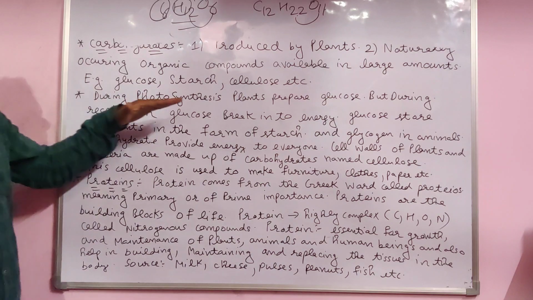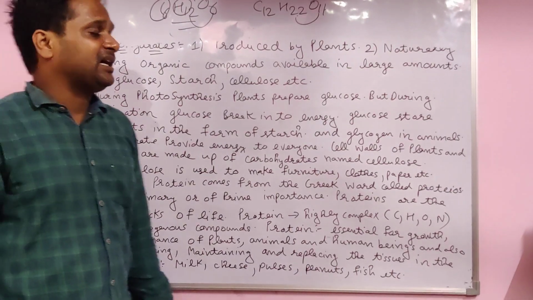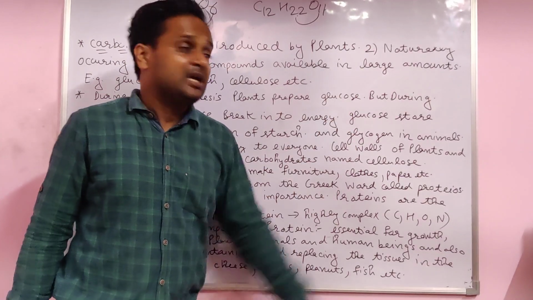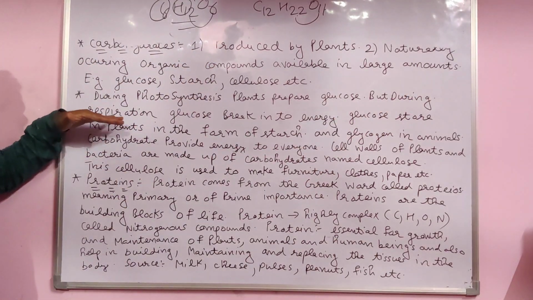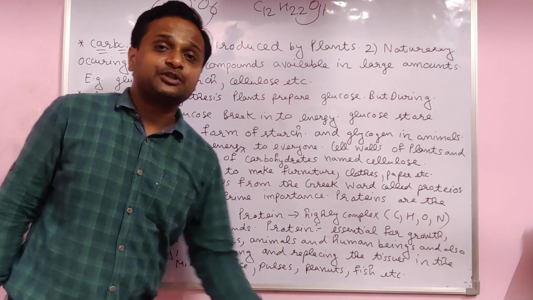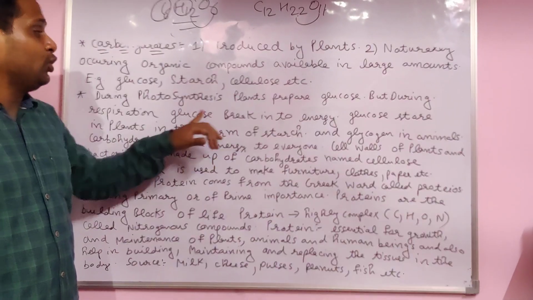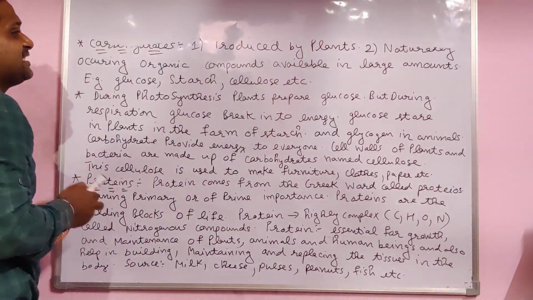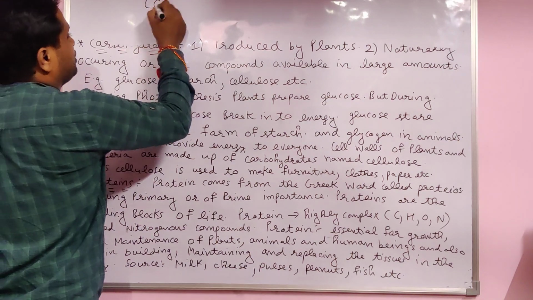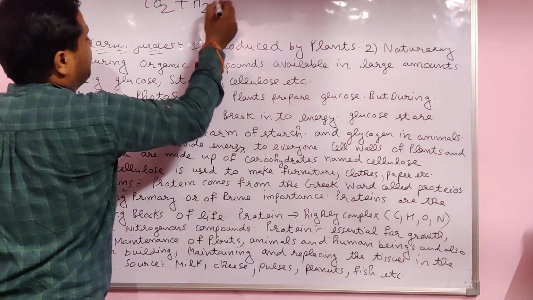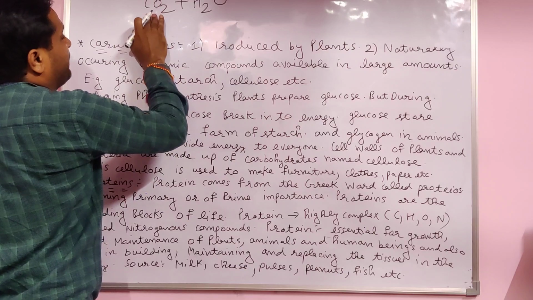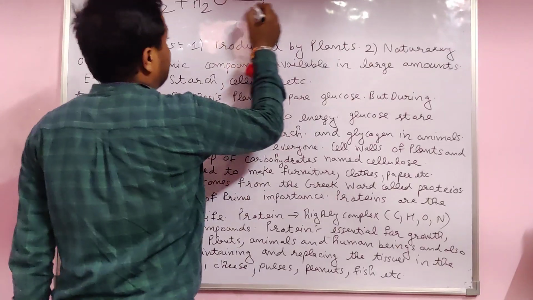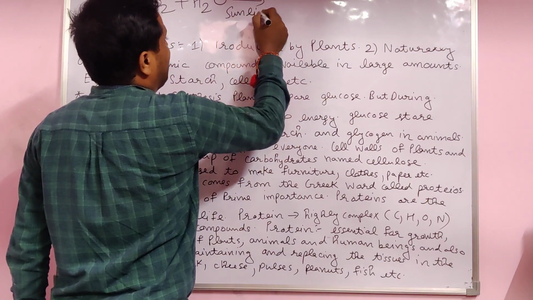During photosynthesis, the plants prepare glucose. But during respiration, glucose breaks into energy. See the photosynthesis reaction. Plants take carbon dioxide from outside through the opening of stomata, and water from the roots, in the presence of sunlight and chlorophyll.